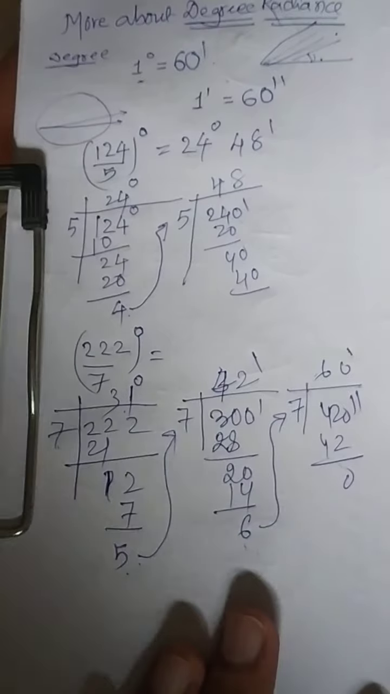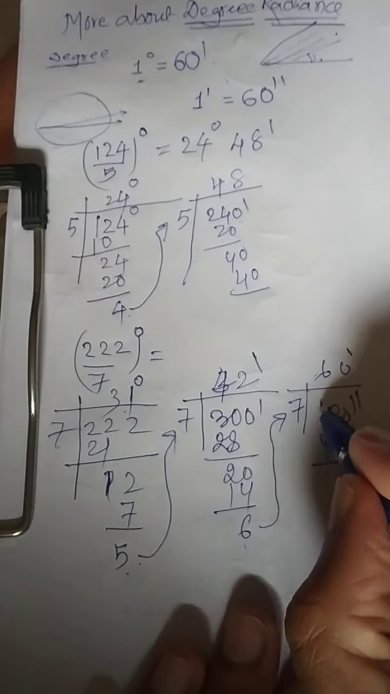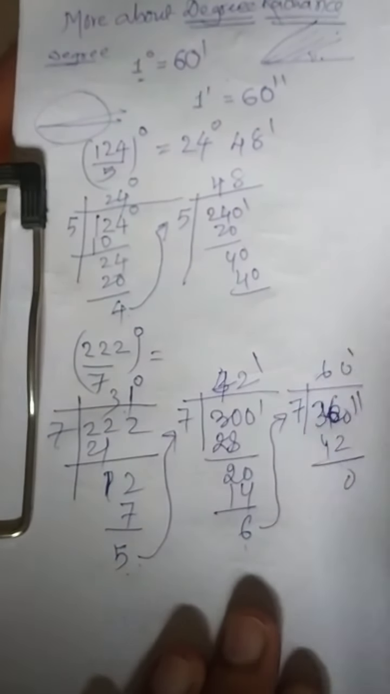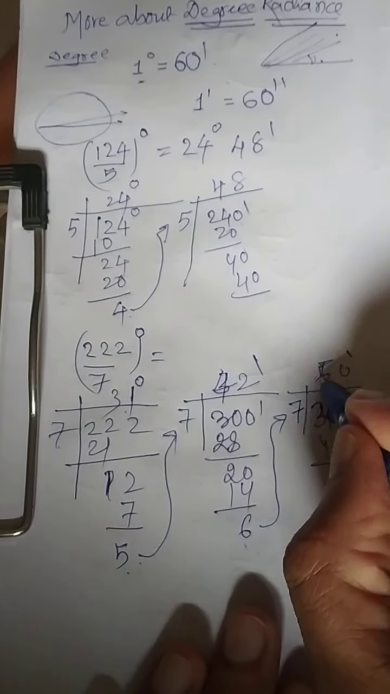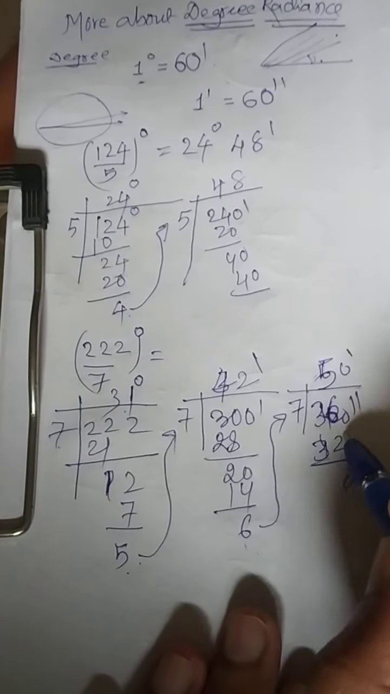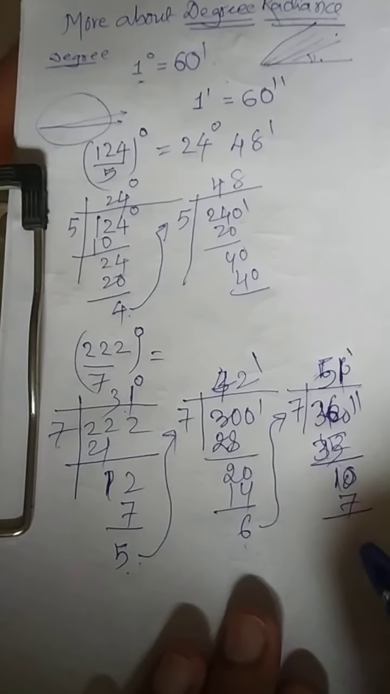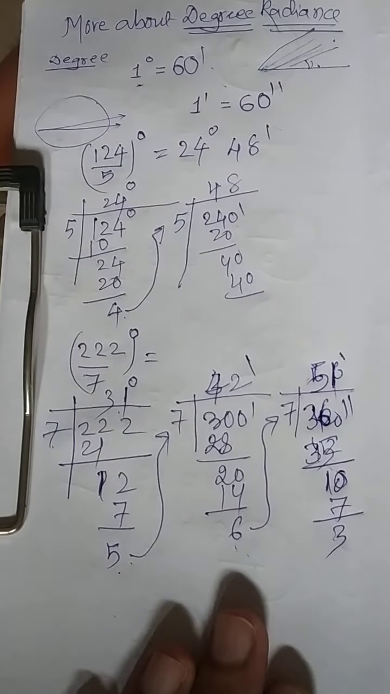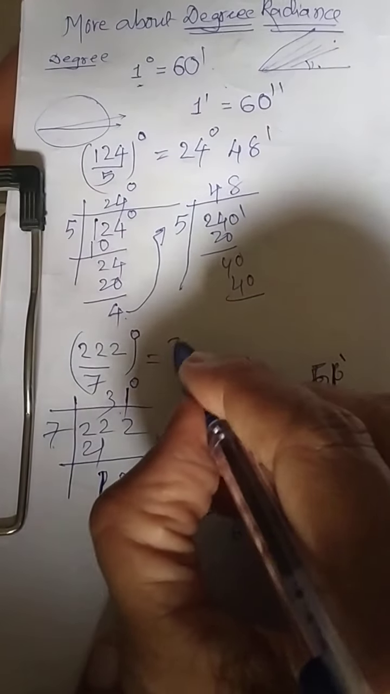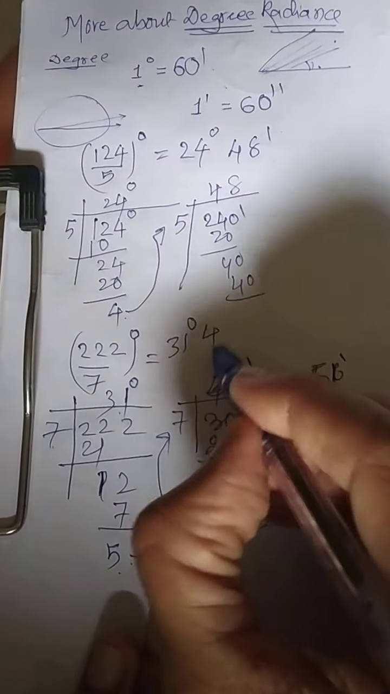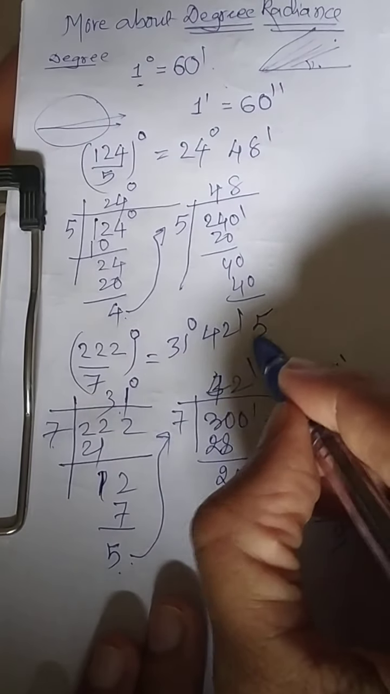Sorry, somewhere I am going wrong. 6 6s are 36 over here. So 7 5s are 35. Now 10 is left. One more time it can be done. Now further, I think it cannot be possible here. 3 is left. You are supposed to stop here. So your answer will be 31 degree, 42 minutes and 51 seconds.